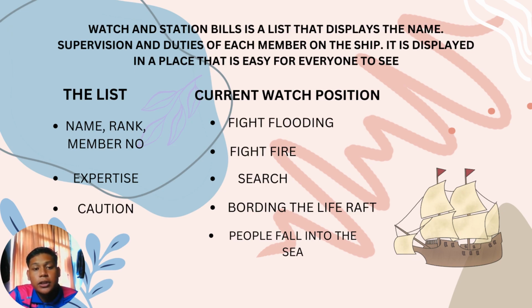Okay, first is the list. In the list, it is compulsory to have name, rank, member number, then expertise, and last, division. At the area of current watch position, examples of current watch position are fight flooding, fight fire, search, boarding the life raft, and people falling into the sea or man overboard.